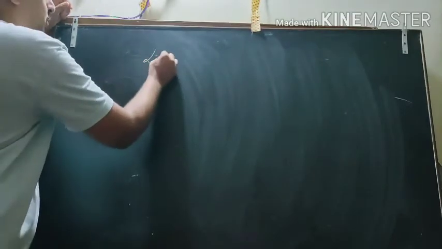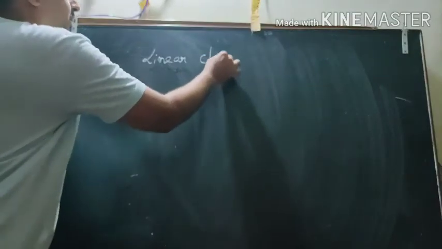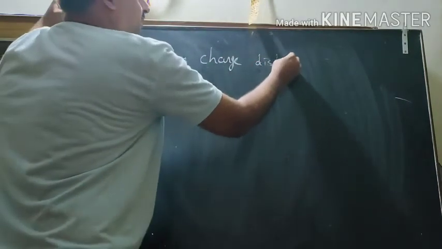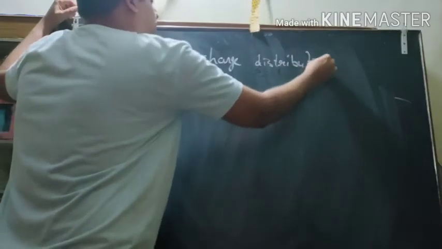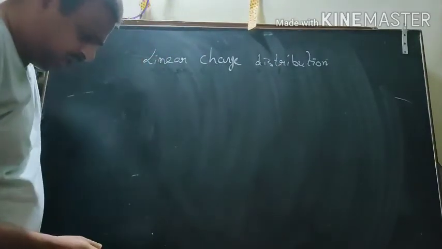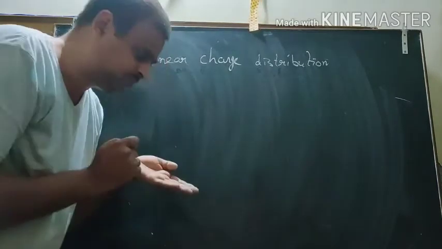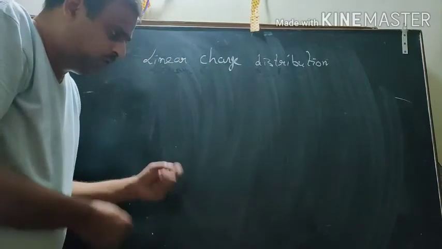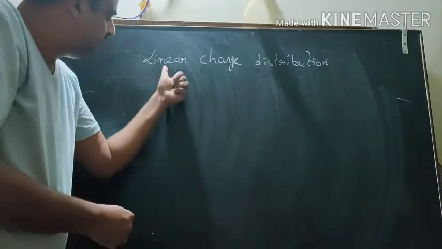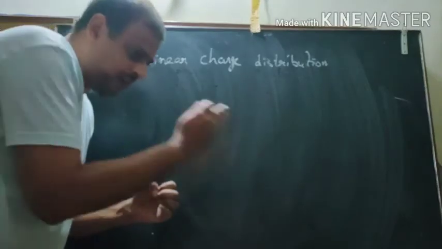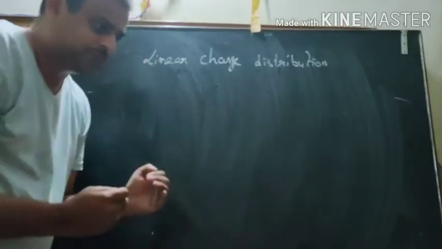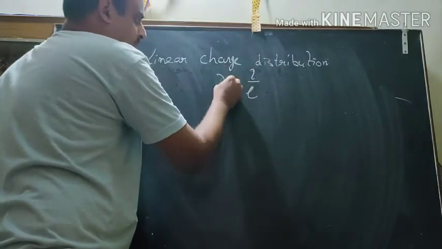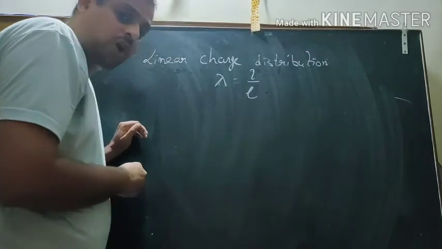Linear charge distribution. This rule can be extended for linear charge distribution. You can have a body which is a line, square, irregular body, or volume. So first you define the density. Linear charge density means charge on a line, charge per unit length. Let us say first of all we define charge by length. So this is linear charge density.